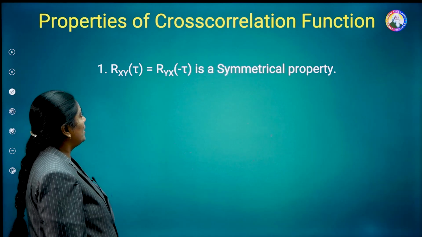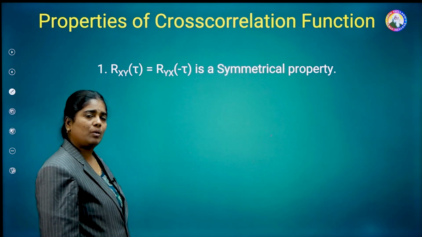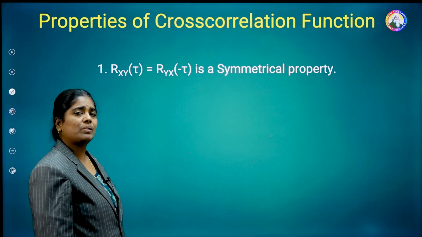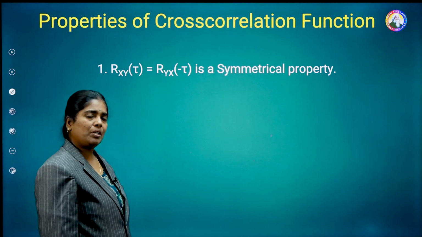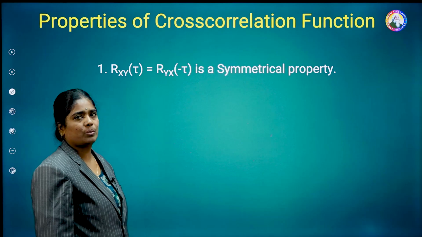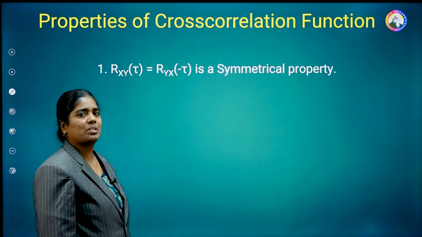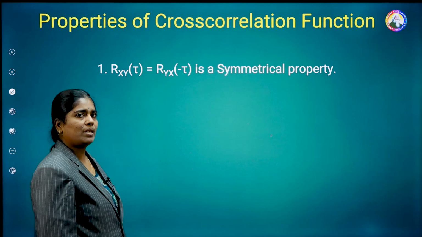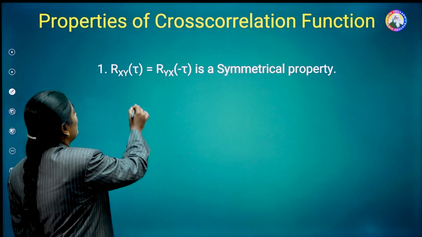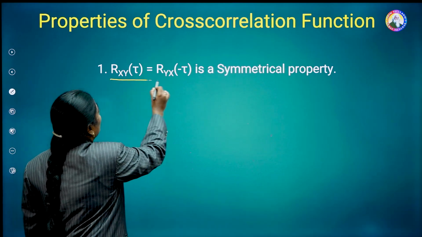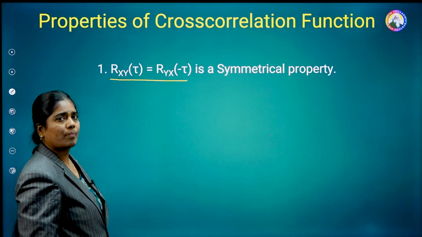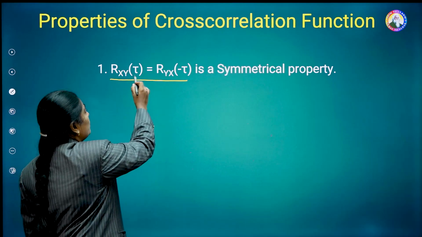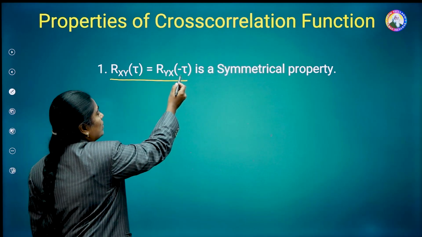Suppose we are dealing with two random processes x of t and y of t. With respect to them, the cross correlation function is Rxy of tau, or you can even define Ryx of tau also. We can interchange x and y, which becomes another cross correlation function. From that, the first property is Rxy of tau is equal to Ryx of minus tau. That means tau is replaced with minus tau.